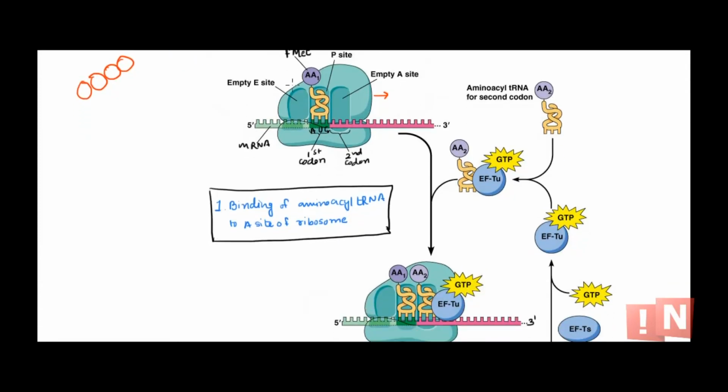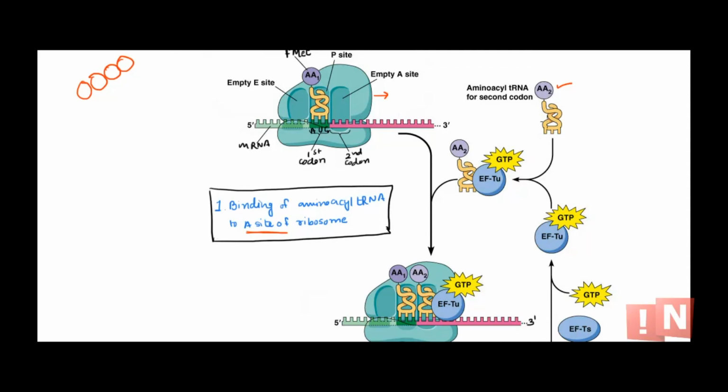Okay, so the first step is binding of the next aminoacyl tRNA to the A site of the ribosome. The A site is now free, and it has the second codon. So the tRNA that has the anticodon for this particular codon should enter the A site. Let's say the second codon codes for amino acid 2.